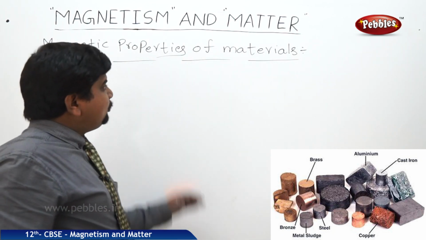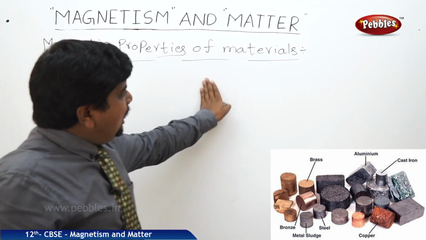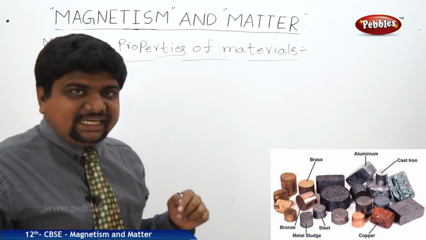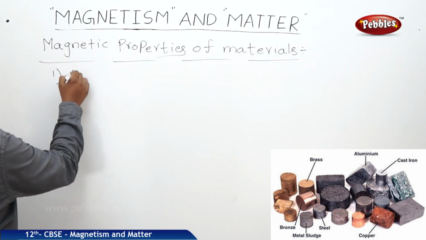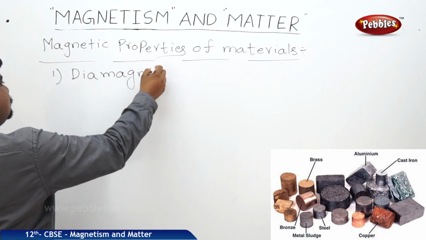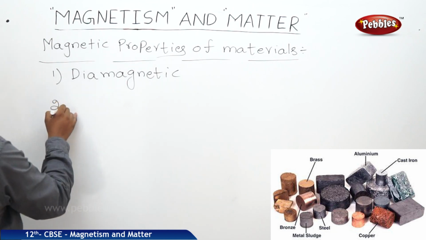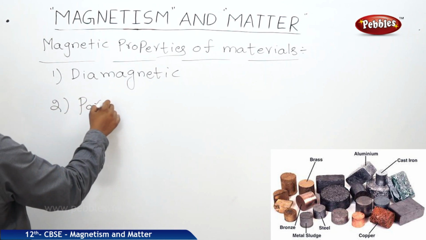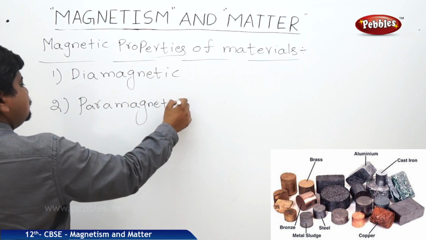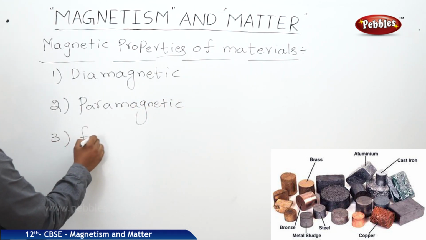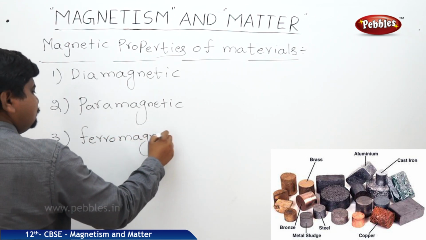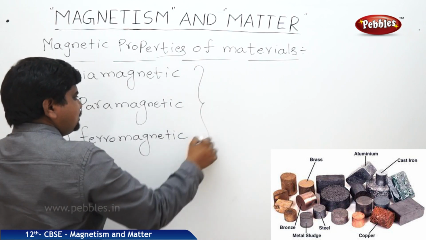The magnetic properties of the materials: on the basis of their magnetization properties, magnetic materials are classified into 3 types. First one diamagnetic, second one paramagnetic, third one ferromagnetic substances.